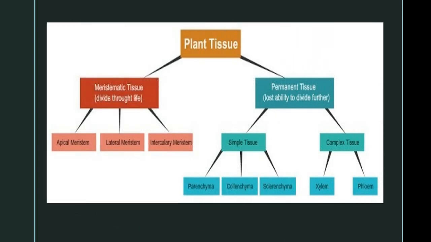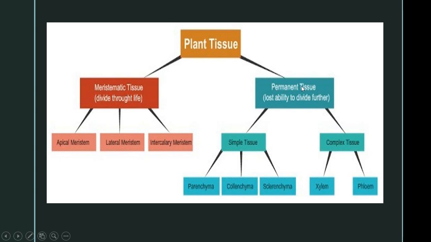So we will see in detail about plant tissues. There are two types of plant tissues, meristematic tissues and permanent tissues. Meristematic tissues are made up of cells which can divide throughout their life. That is, they have the capacity to divide throughout their life. And it is again subdivided into apical meristem, lateral meristem and intercalary meristem. These three meristems come under meristematic tissues. Dear children, it is very difficult for you to study new terms, so the only method to study terms is by repetition. You keep on repeating until it is familiar to you. So there are three types: apical, lateral and intercalary.